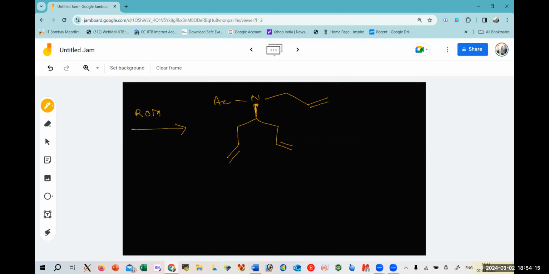Here we are having O acetate, O acetate. Don't worry about these groups. So what we will do now, it will undergo the ring closing metathesis. This is 1, 2, 3, 4, 5, and 6. The star mark they would leave as CH2, double bond CH2.